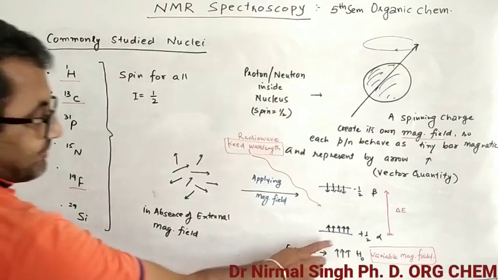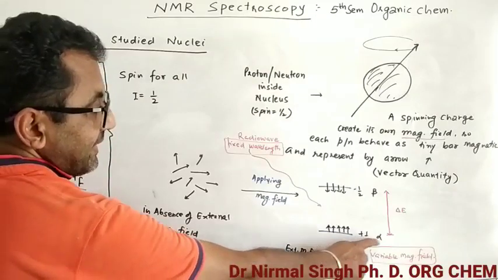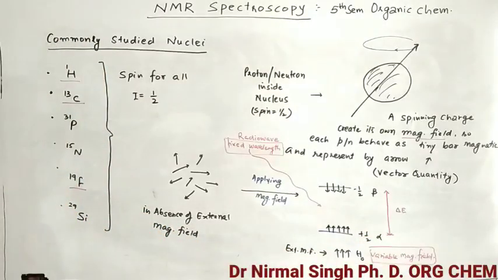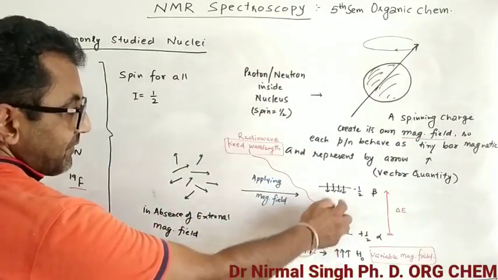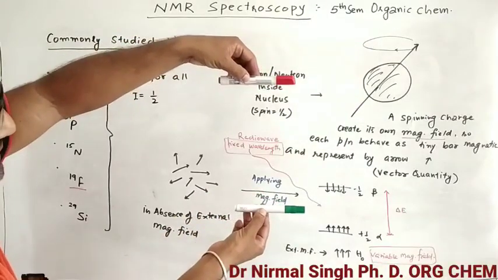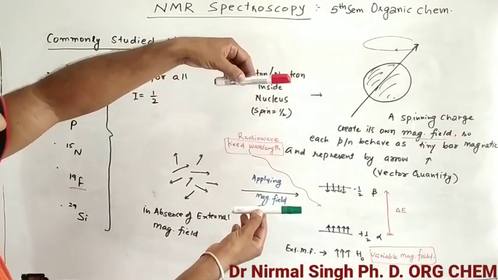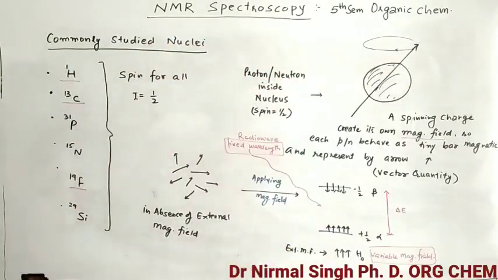Those which align in the same direction as the external magnetic field get a plus half spin, and that is known as the alpha state. Those which align in the opposite direction to the external magnetic field have a value of I, the spin, of minus half, and that is known as the beta state. Now we have created two states, alpha and beta. The green one is the alpha state, the red one is the beta state. And there is a difference between these two. That difference is delta E.